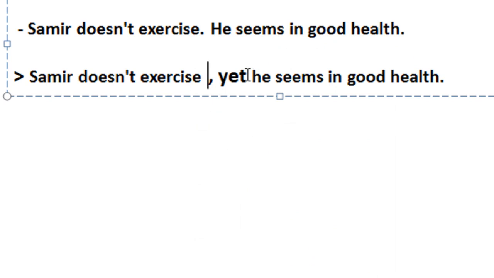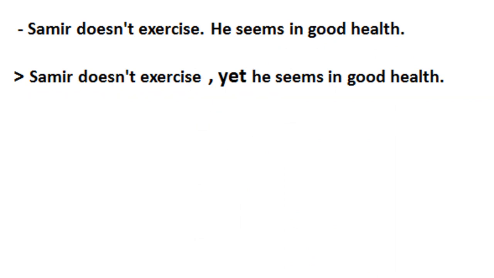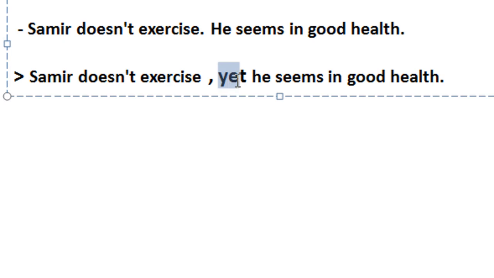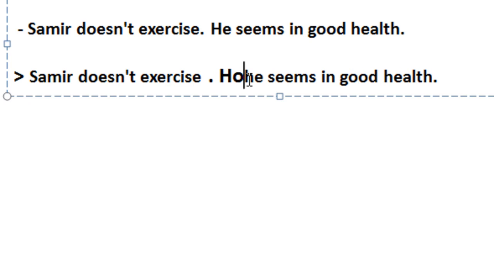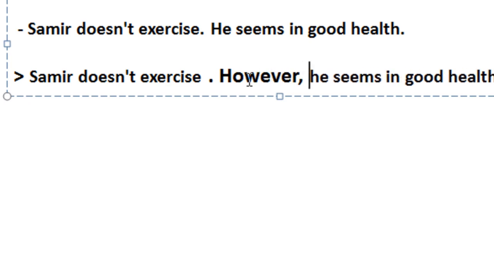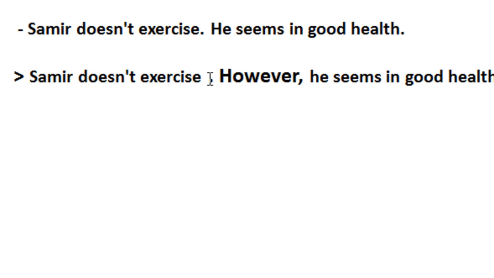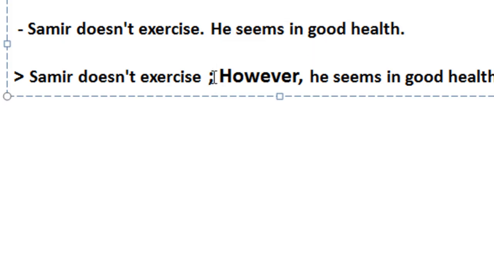Here is the answer. Samir doesn't exercise, yet he seems in a good health. Let us use now however. However also goes in the middle of a sentence. It's like yet and but, but it is punctuated differently. It goes between a full stop and a comma, "However," like this, or between a semicolon and a comma. If you put a semicolon before it, H should be small.